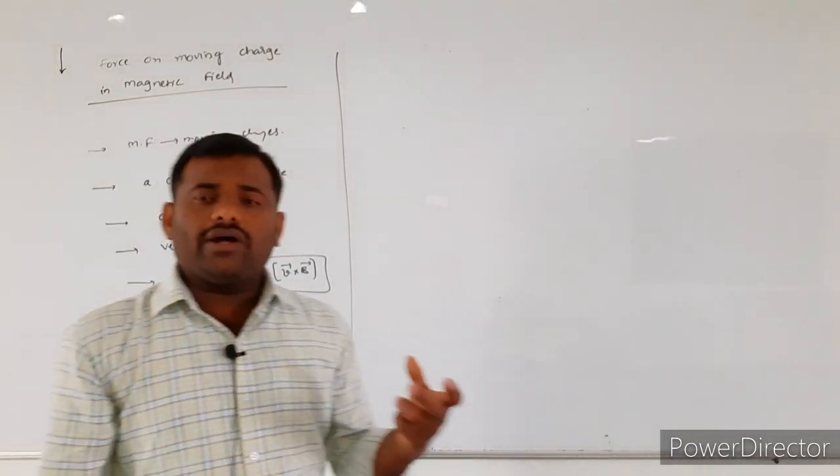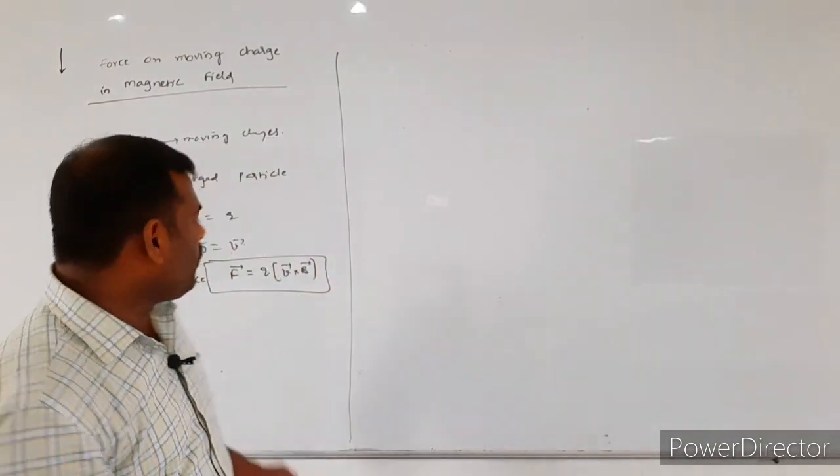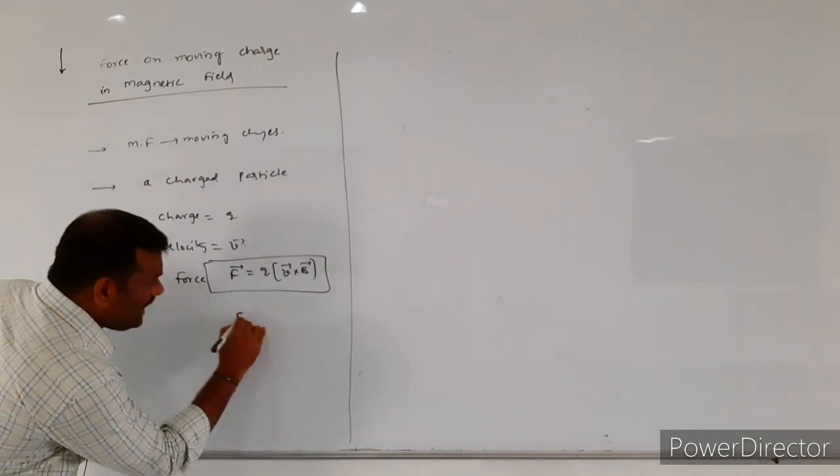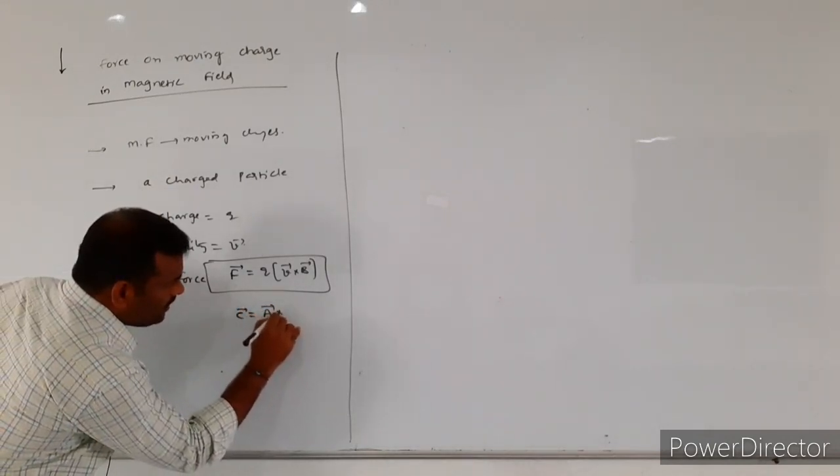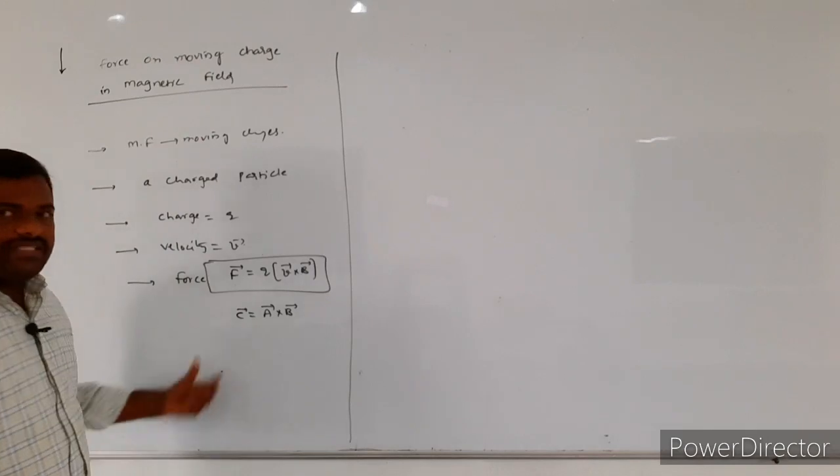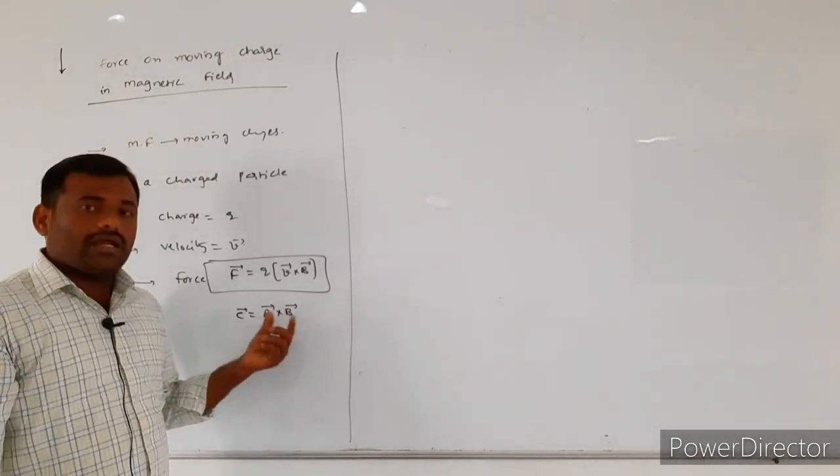Already we know about the cross product of vectors. Suppose C bar is equal to A bar cross B bar, meaning C bar is the resultant vector of A bar and B bar.